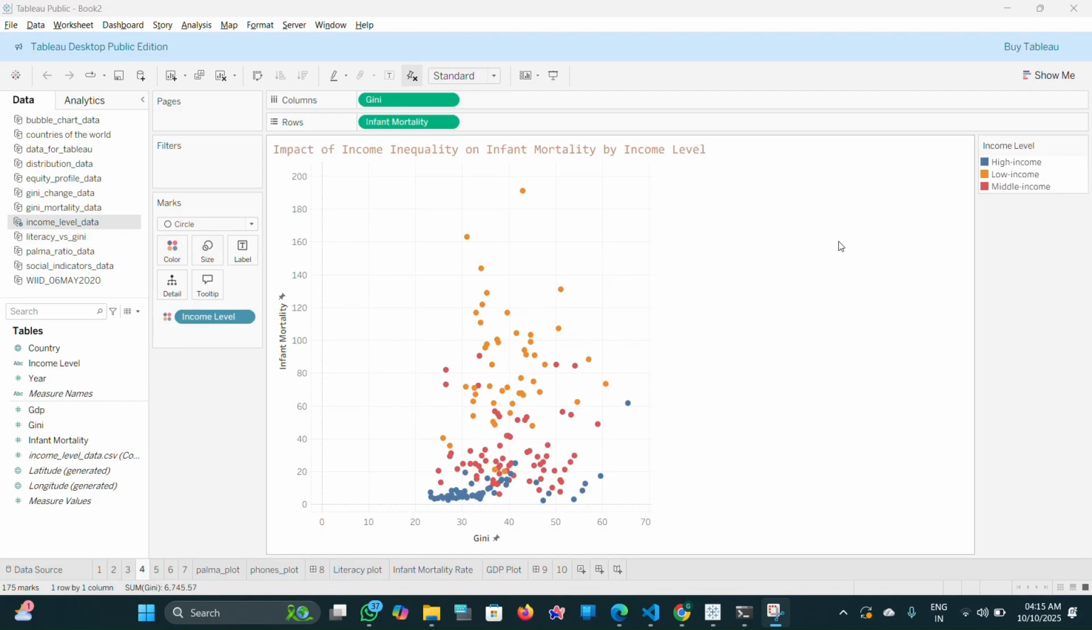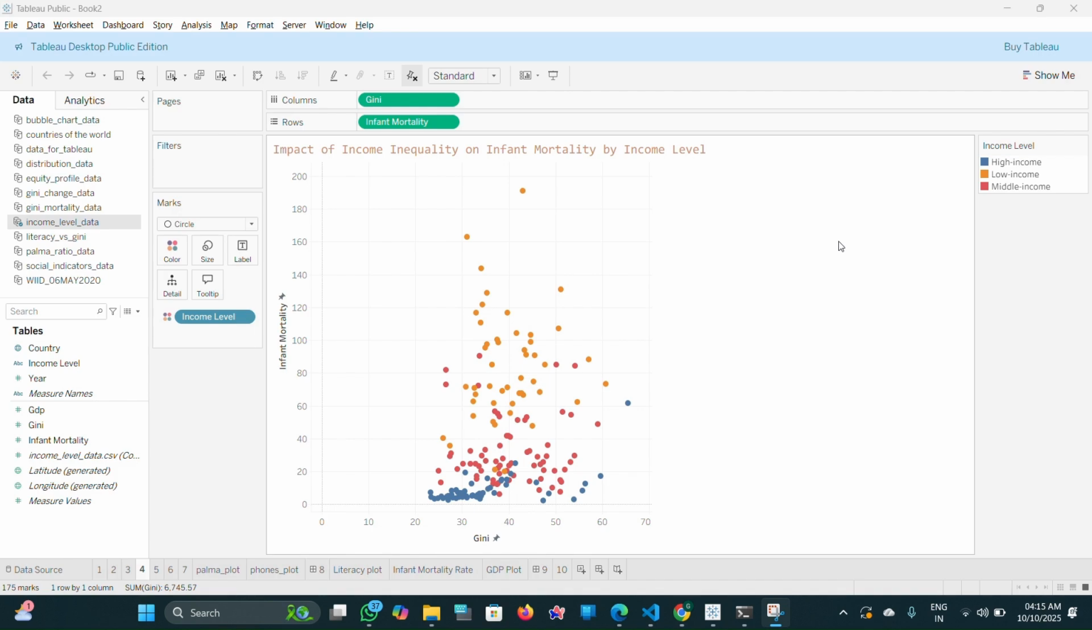The fourth question is, is the impact of income inequality on public health stronger in low-income countries than in high-income ones? To compare these groups, I've created another scatter plot of Gini versus infant mortality. This time I've colored dots based on the country's income level: blue for high income, orange for middle income, and red for low income. This allows me to isolate and compare the trend for each group separately.